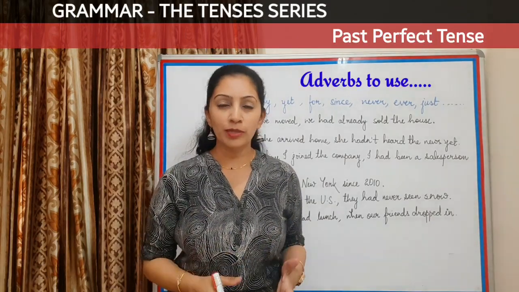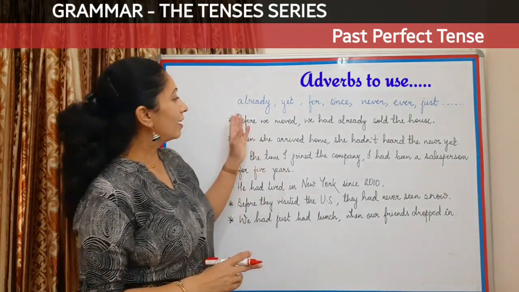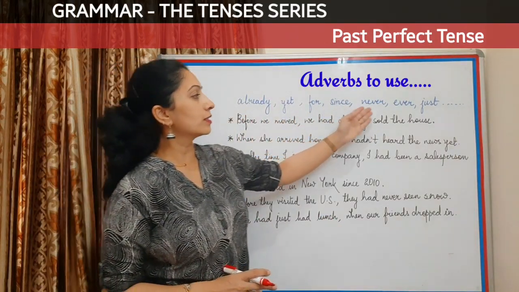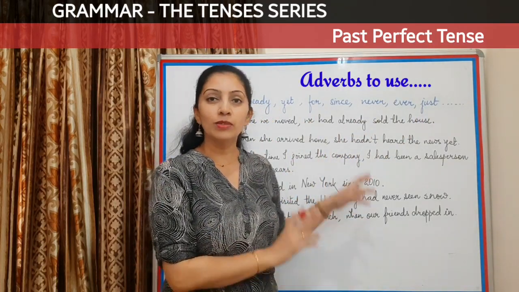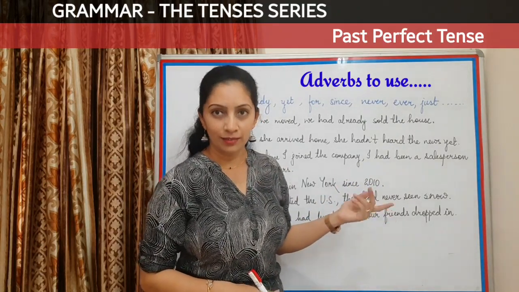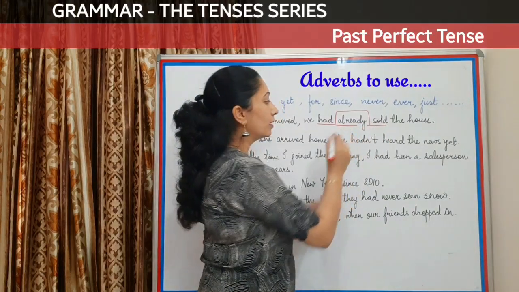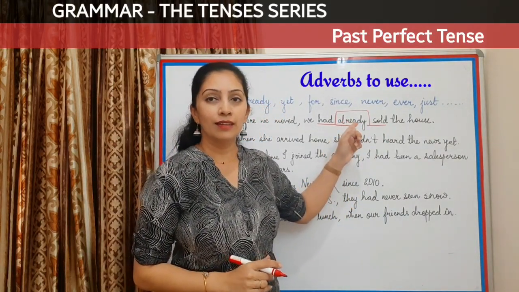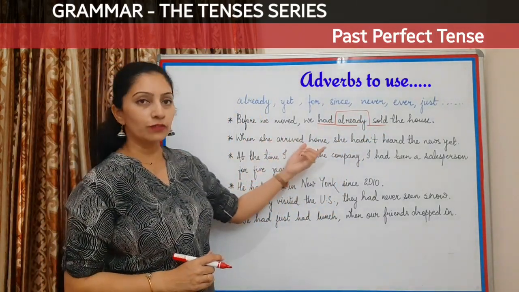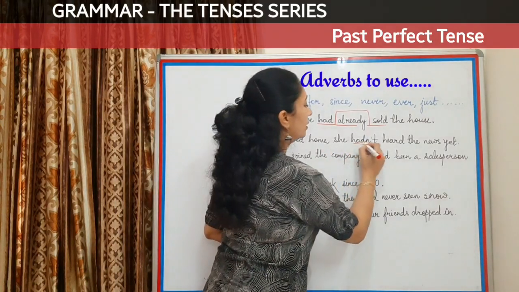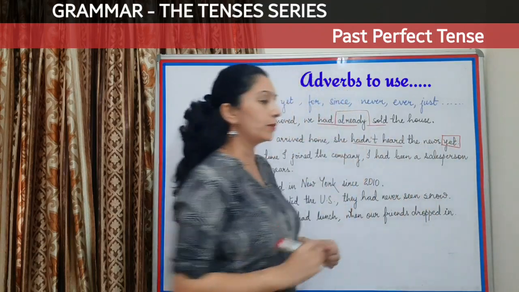Now this tense can also be used along with a combination of certain adverbs like already, yet, for, since, never, ever, just, etc. Let's look at certain sentences which have these words and I'll tell you how they perform. Before we moved... Now this one is a past perfect, whereas already is an adverb which is used with this tense. Now next, when she arrived home, she hadn't heard the news yet. Now this is past perfect, and yet is an adverb again.